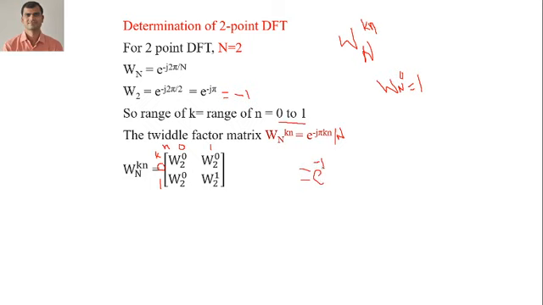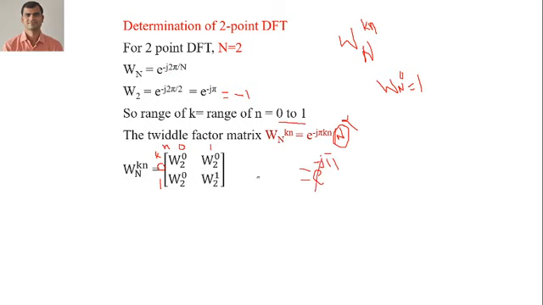So simply we will have e raised to minus j, sorry, here N will not be there, because I have not taken this 2. I have cancelled here, 2 and 2 are going to be cancelled.